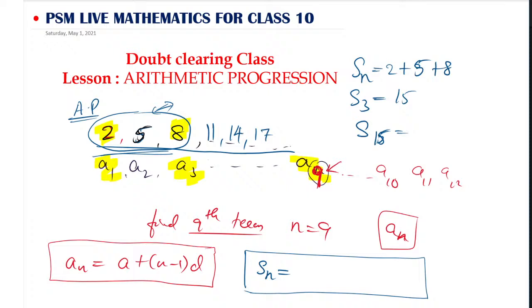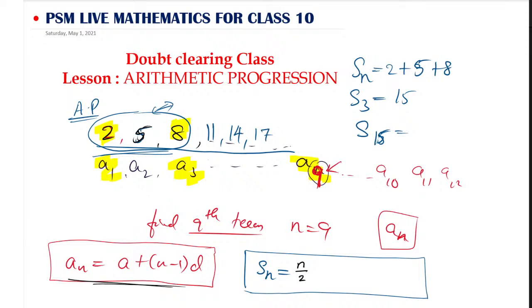What is that Sn formula? It is similar to the an formula, but only a few things are changed. First it will come n by 2. Yes, Twisha, you have given that answer. Very good. Several students have given the answer, but it is not showing on the screen. It is nothing but n by 2.